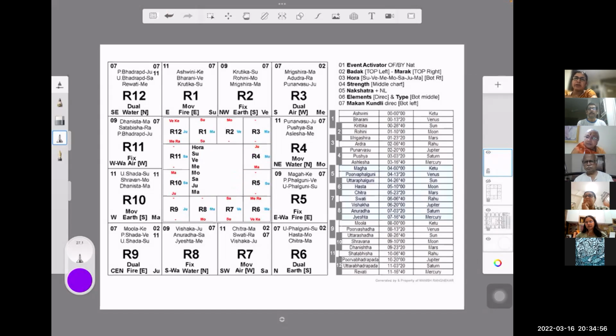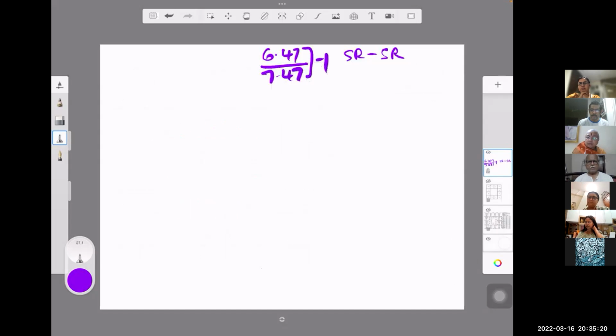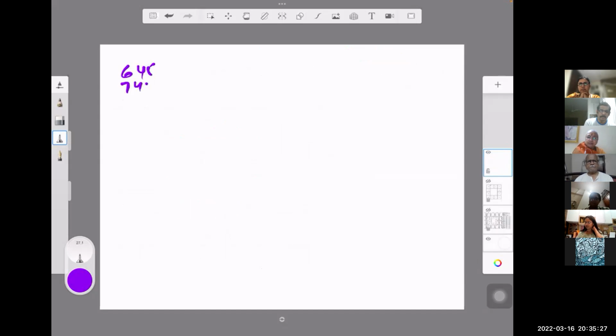Because the first hour we take it from 12 a.m. or sunrise? I'm coming to that. Sunrise to sunrise. So today it is roughly around 6:47 AM. So 6:47 to 7:47 is the first hora. If I were to do it properly, let's just take 6:45 for discussion's sake. 6:45 to 7:45 is the first hora.